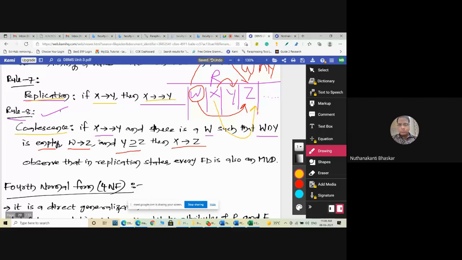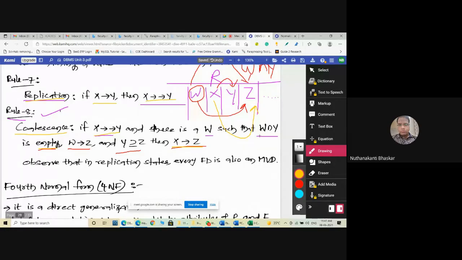If we are going to write X multi-determines Y, we need to verify that W intersection Y must be the empty set, means there is no common attribute in W and Y attributes, and W determines Z and Y is a subset of Z, then only you can write X determines Z. Here, when you want to write X determines Z based on X multi-determines Y, we need to check three conditions.